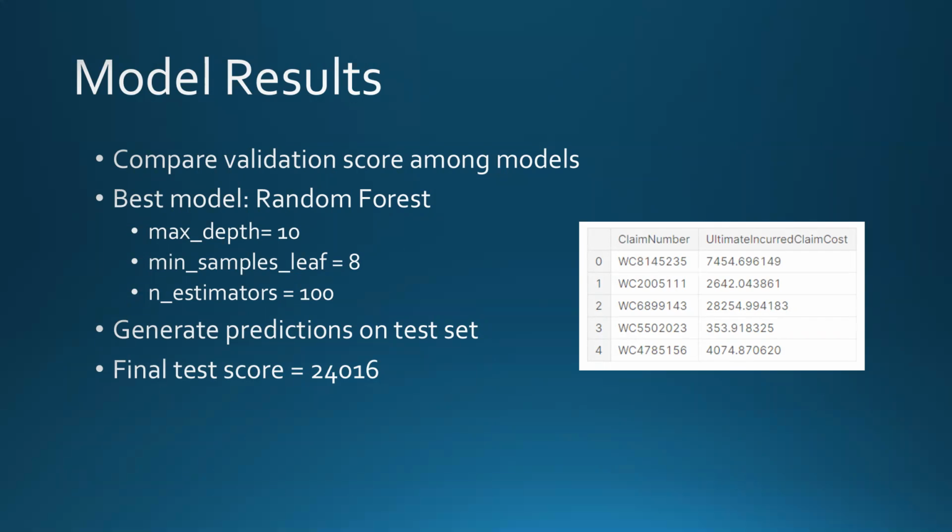On the right here, you can see a screenshot of how the predictions look. For each claim number, we have generated a prediction of the ultimate claim value for that claim, which is the goal of our project. Our final test score using this model was 24,016. This was the root mean squared error of our predictions on the test set.